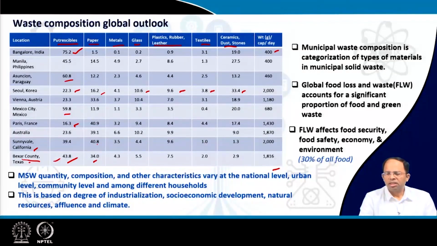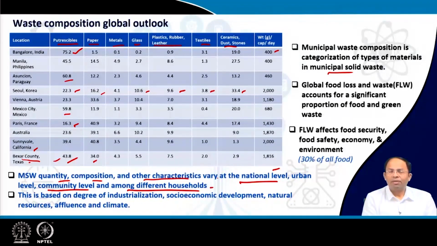So, municipal waste composition is a categorization of the type of materials in municipal solid waste. Now, MSW quantity, composition and other characteristics vary at the national level, as we are seeing here, and at the urban level, at different cities the values are different, because each city is different in character. It varies as per the community level. Suppose it's a residential area, or a posh residential area, or a very poor residential area, it will have different values. And it also varies among households. That means in the same residential area, there are rich people and poor people, so individual household wise, the composition will also vary, right?